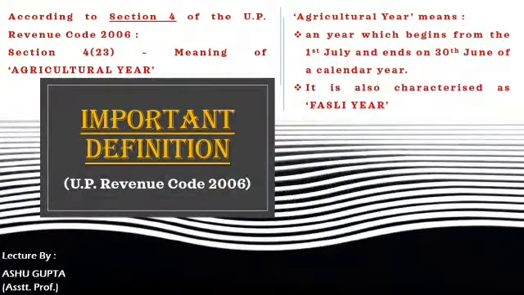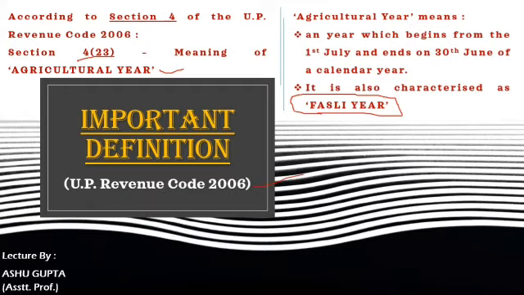The next one is the meaning of agriculture year, which is covered in section 4 subclause 23. We have already known about it as the Fasli year, which was discussed in the previous lectures with you. And here we are discussing what the Fasli year or the agricultural year is under the provisions of the UP Revenue Code.